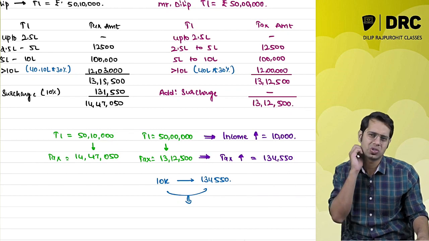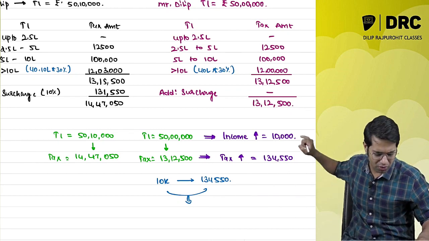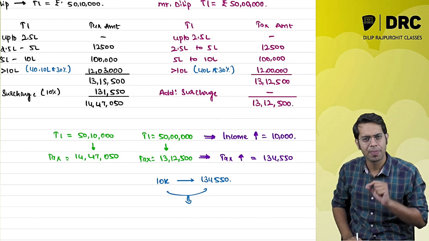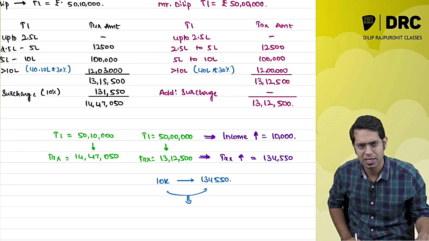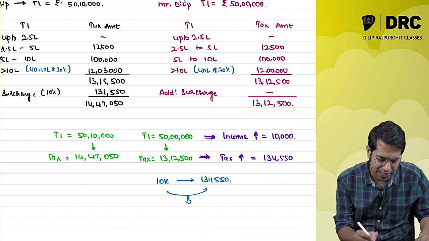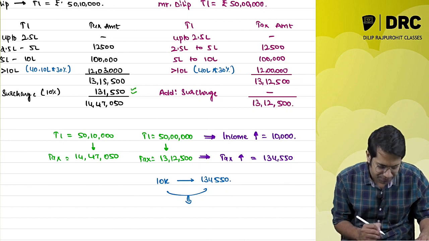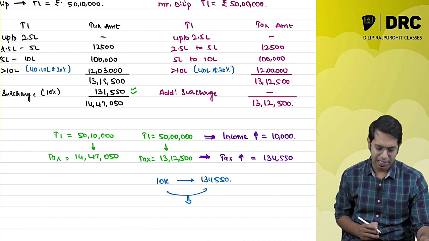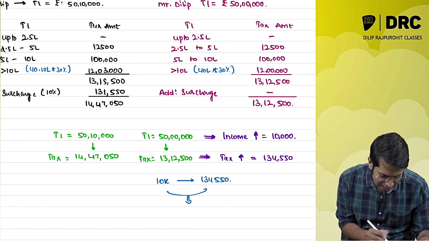So what the lawmakers told is, if you understand this, why is this happening? Why am I liable to pay extra tax? If you carefully see this, my extra tax liability came because of this surcharge.